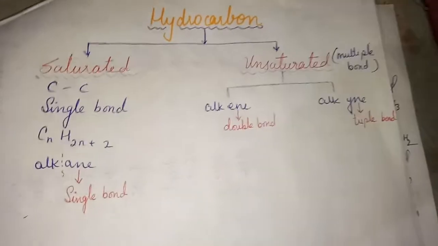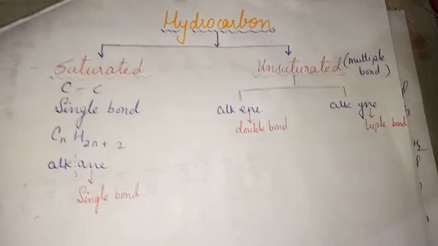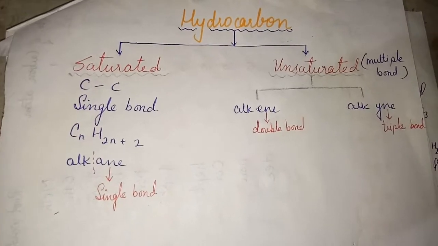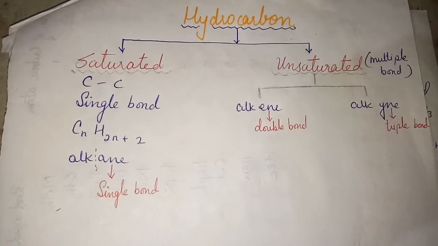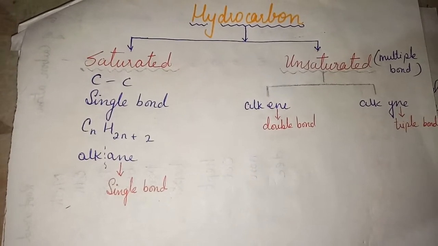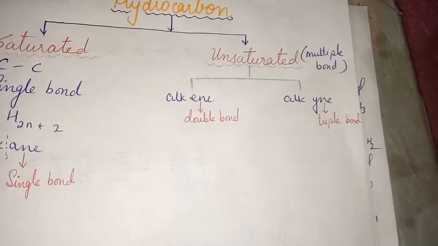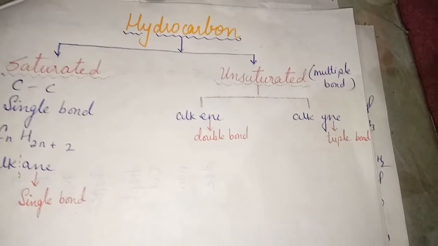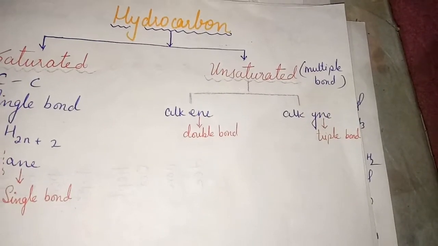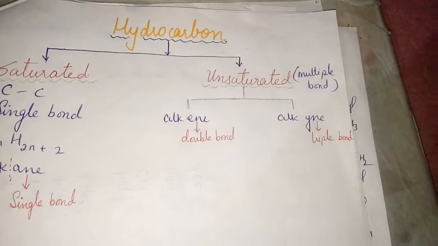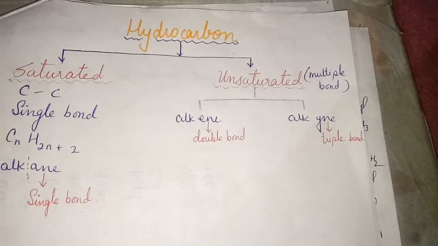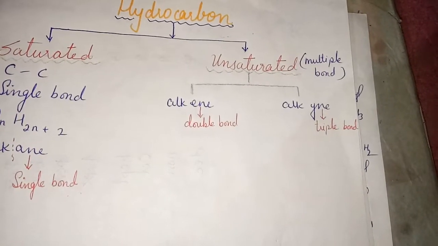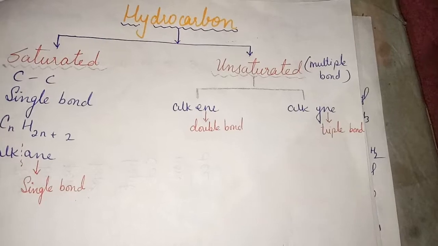Now the other set of classification is unsaturated hydrocarbon. Unsaturated hydrocarbon means open chain hydrocarbon which contain carbon-carbon double or triple bond, or else multiple bond hydrocarbons are the unsaturated hydrocarbons. These unsaturated hydrocarbons, or the multiple bond hydrocarbons, are further classified into alkenes and alkynes. Alkenes contain double bond and alkynes contain triple bond.